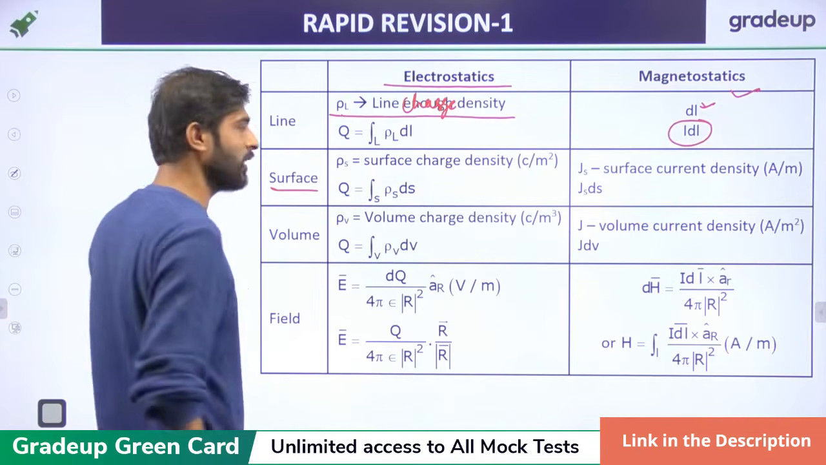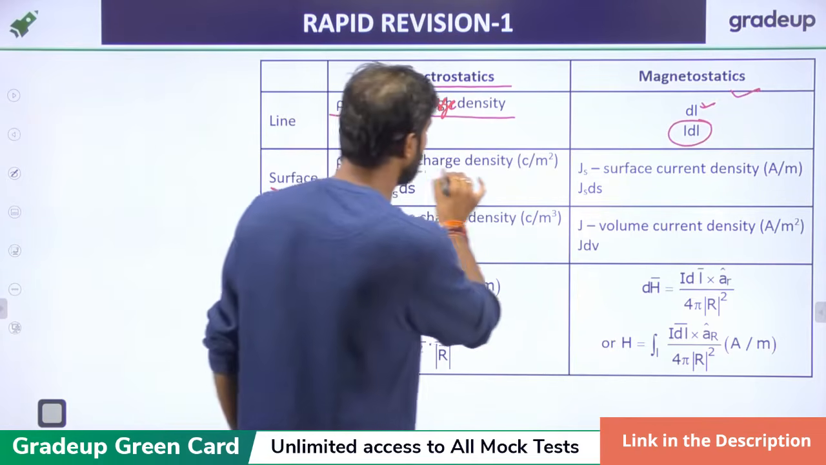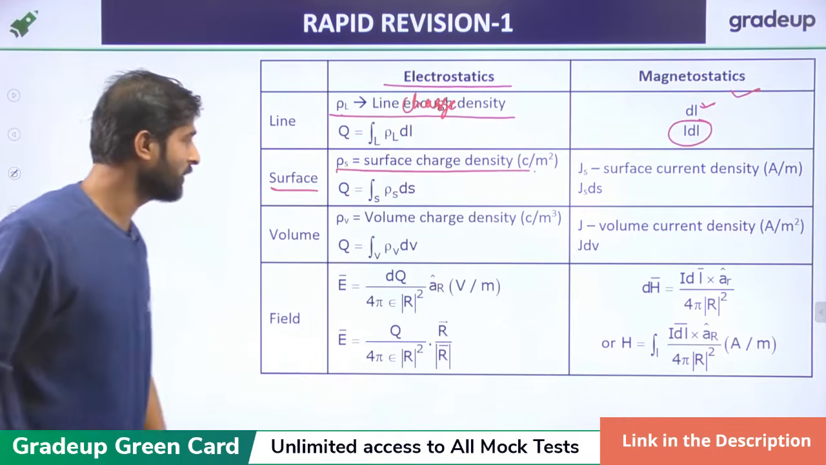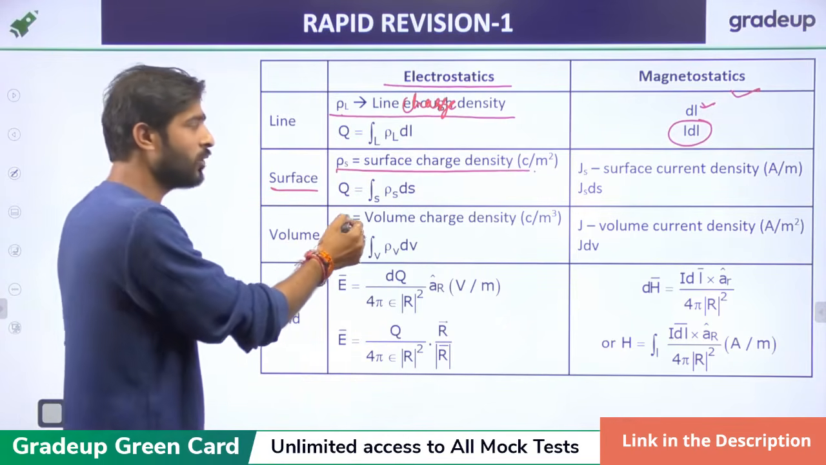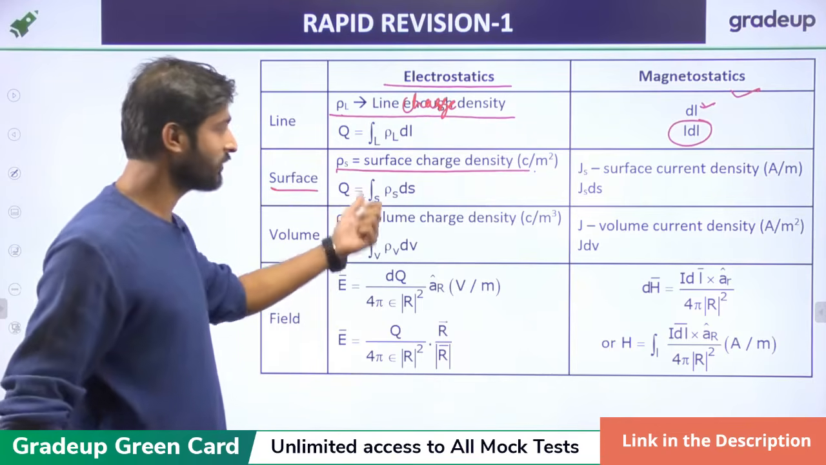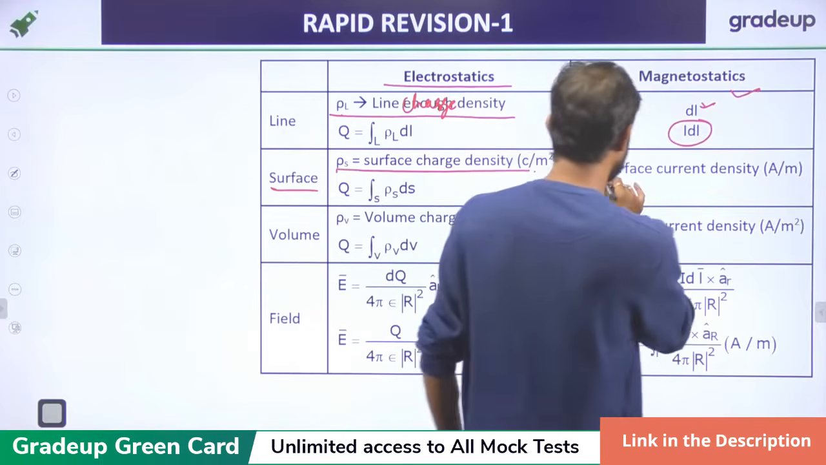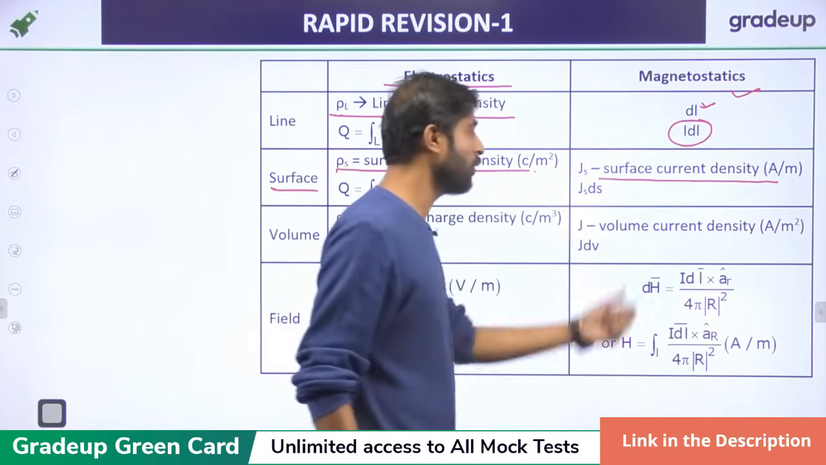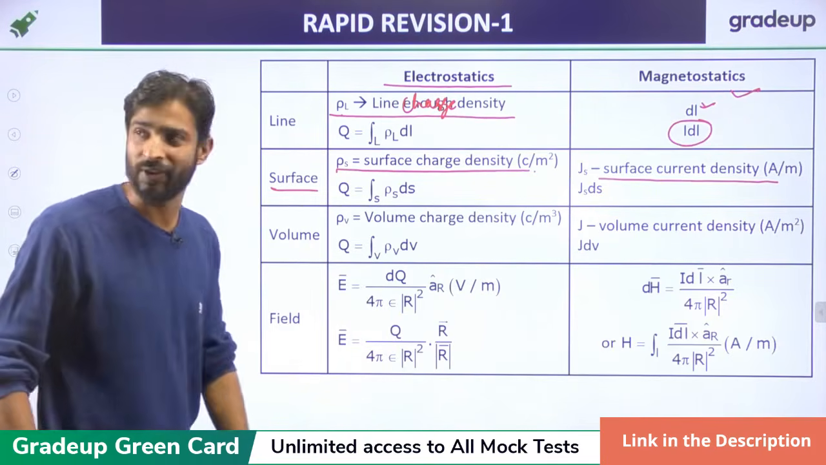Now the surface charge density rho S is in coulomb per meter square. If we want to calculate Q, we just integrate rho S over the surface, and you will get the charge. Here it is the surface charge density, so multiply it with the surface.